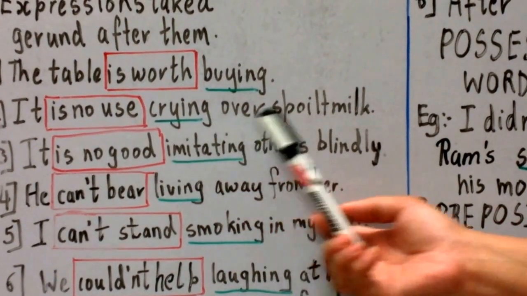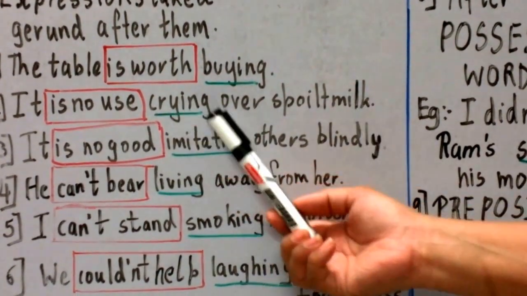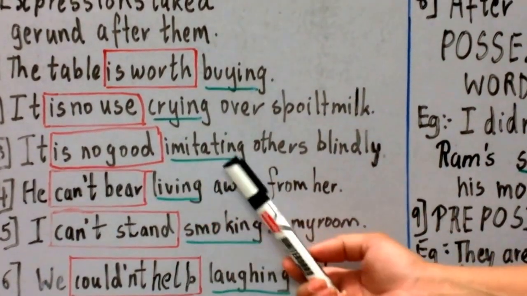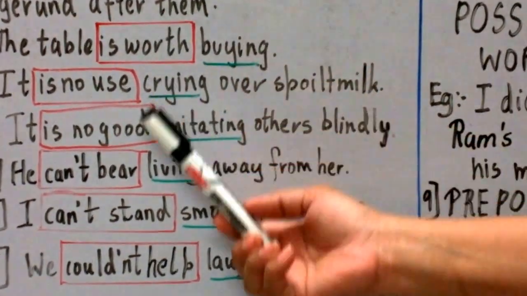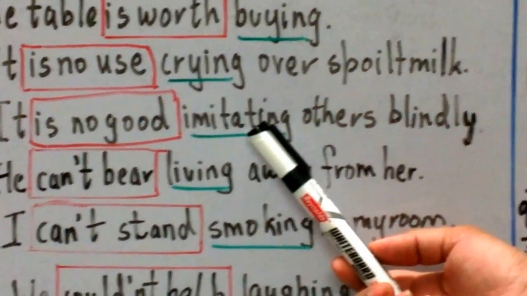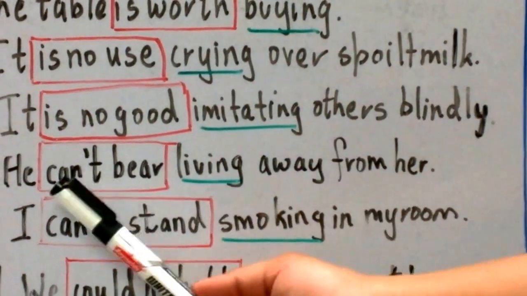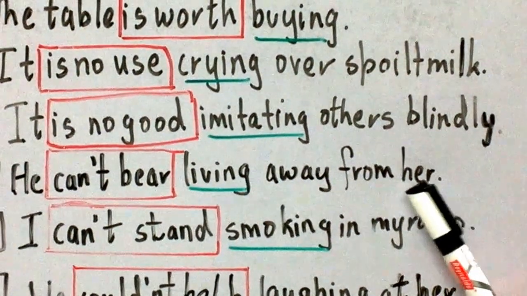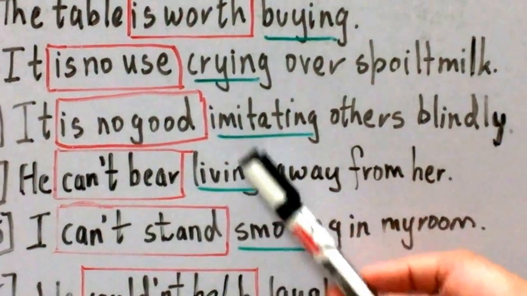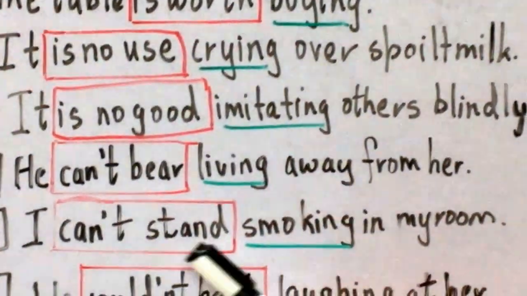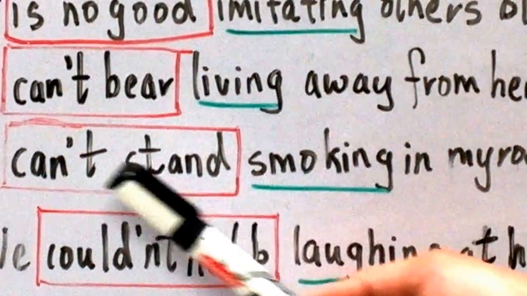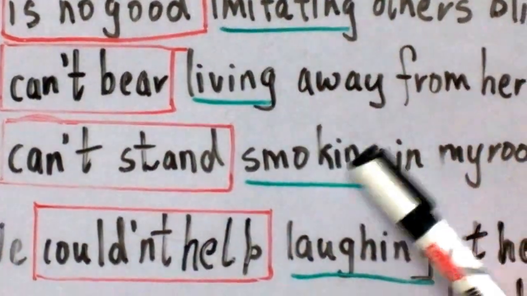It is no use crying over spilt milk. We have the gerund crying. It is no good imitating others blindly. So after the expression is no good, we have a gerund called imitating. He can't bear living away from her. After the expression can't bear, you have a gerund, living. I can't stand smoking in my room. After the expression can't stand, you have a gerund, smoking.